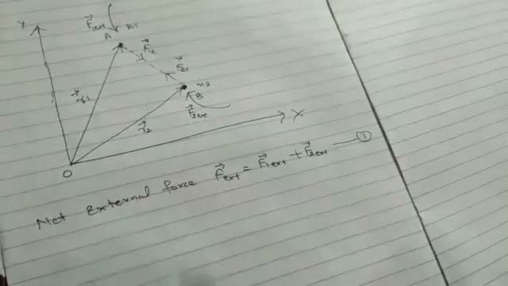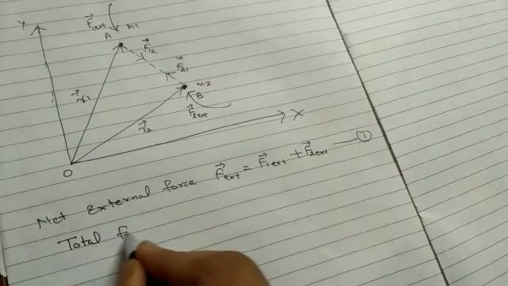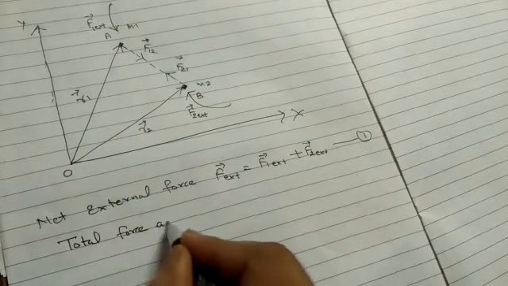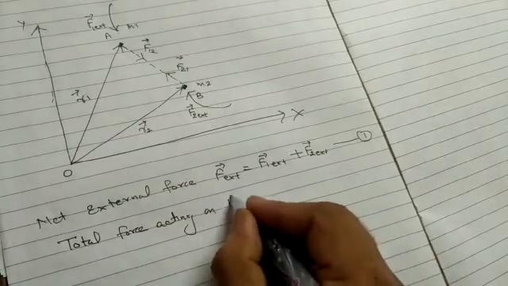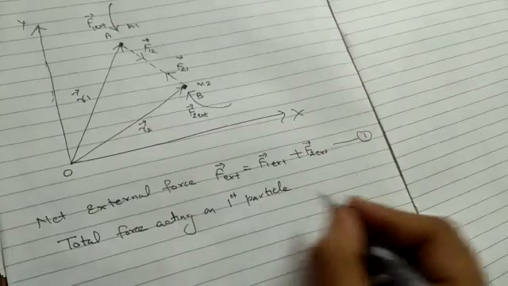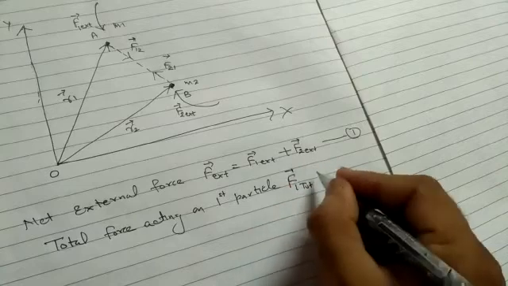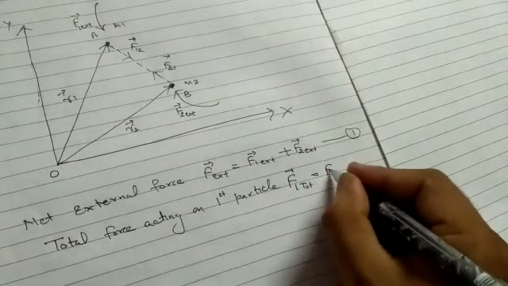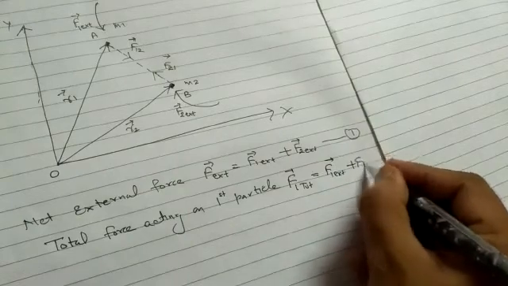Now the total force acting on the first particle, let this be F1 total, is equal to F1 external force plus F12.